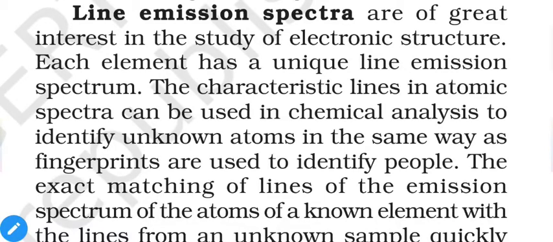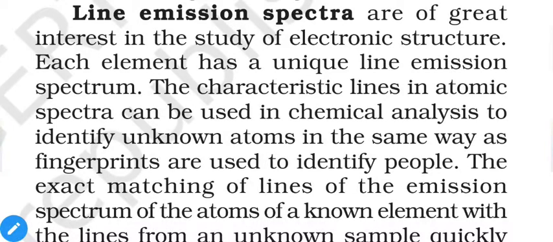If its line spectra matches with any other sample, we can say that both of them are exactly the same. If it does not match with any recorded data, then we can say that we found something new. So the characteristic lines of each and every substance are unique, so we can identify them through their emission line spectra.